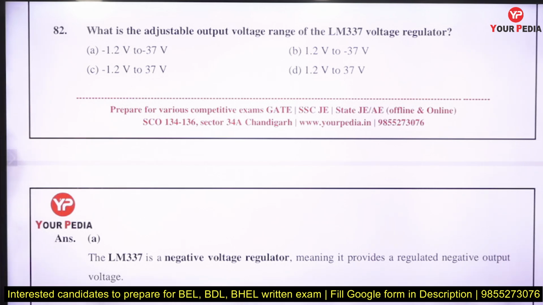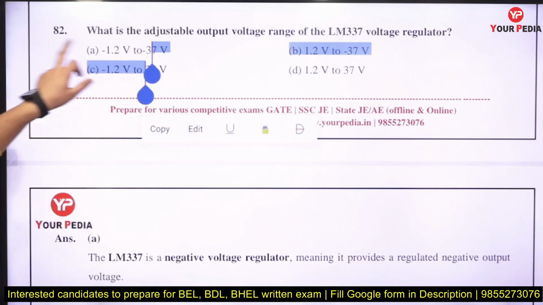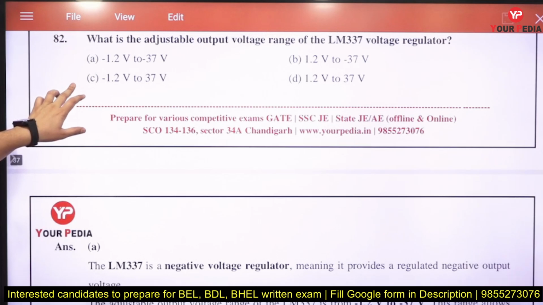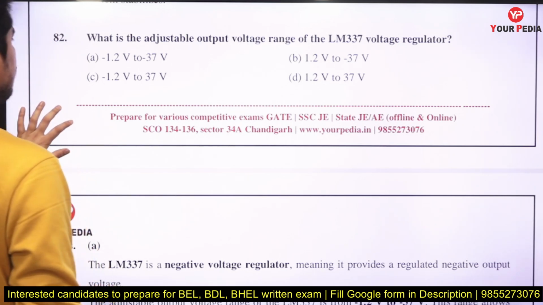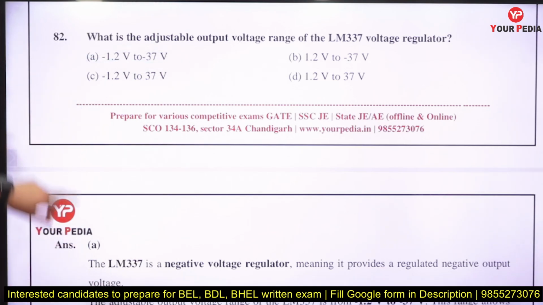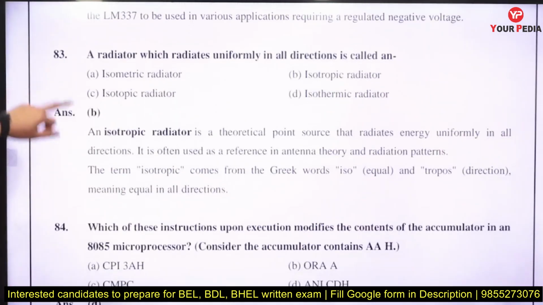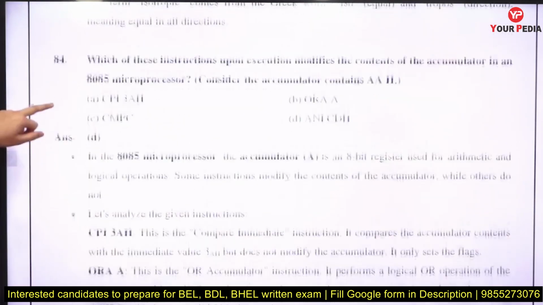What is the adjustable output voltage for an LM337 voltage regulator? The LM337 is a negative voltage regulator, which will provide you output between minus 1.2 to minus 37 volts, right? So remember that if you have LM337, it is a negative voltage regulator. It will provide you the negative voltage at the output. So from the options you can eliminate, only this one is a negative voltage here, right? A radiator which radiates uniformly in all directions is an isotropic radiator.